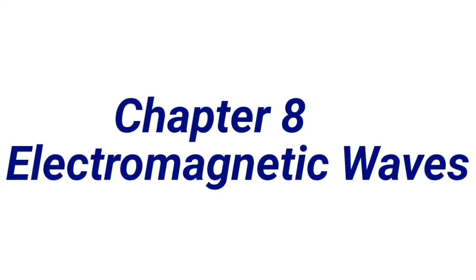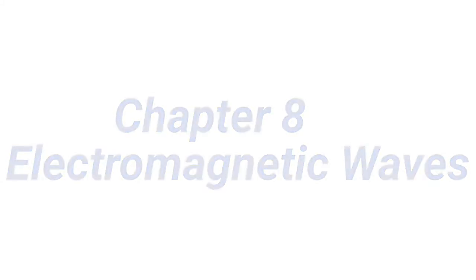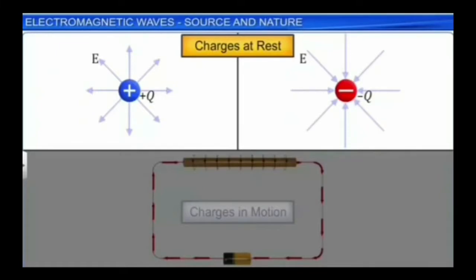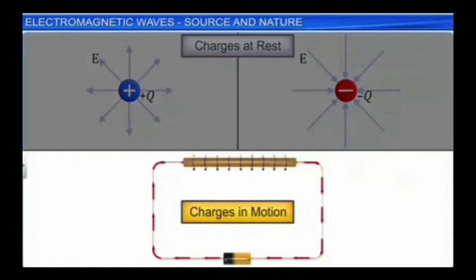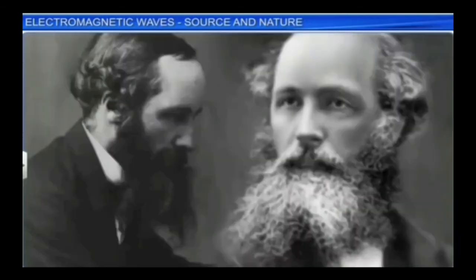Welcome to today's lesson. Today we are starting with electromagnetic waves, chapter 8. We have already discussed that stationary charges produce an electric field, whereas charges in motion, that means around a current carrying conductor, a magnetic field is produced. Maxwell stated that moving charges, that means accelerated charges, produce both electric field and magnetic field. This is the concept behind electromagnetic waves.